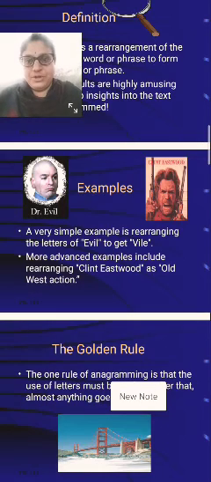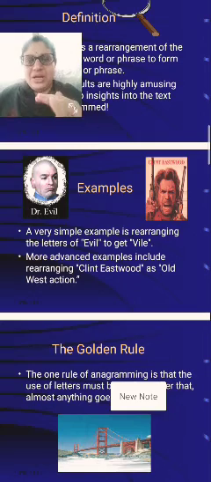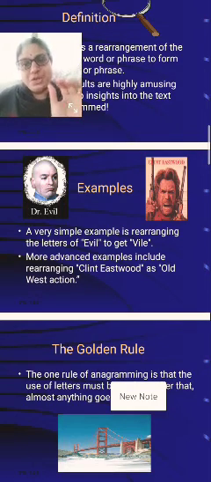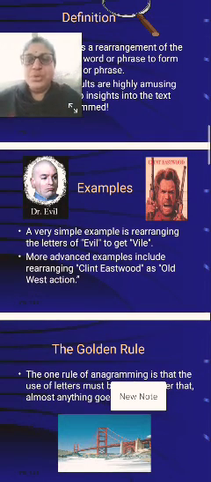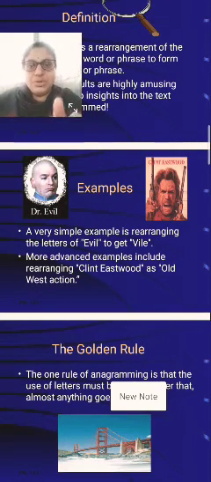You have to follow this rule compulsorily in the anagram: whatever word you take and rearrange, the word you get must also be meaningful. So here, evil gets vile.